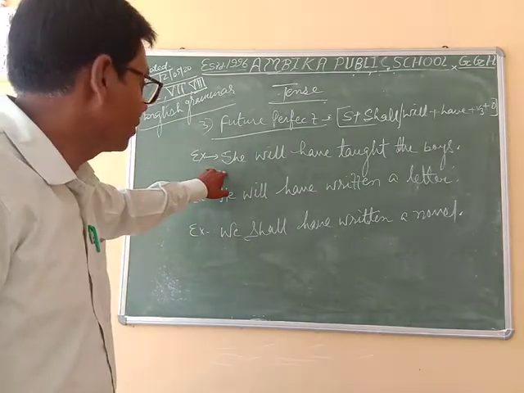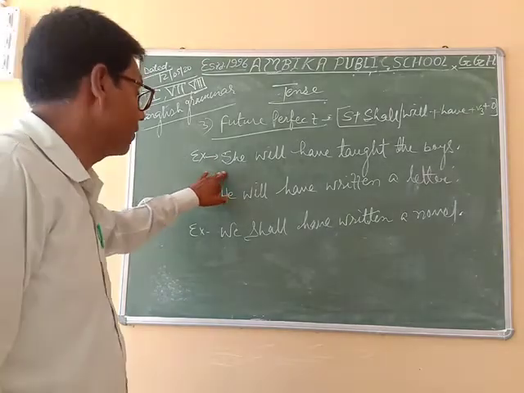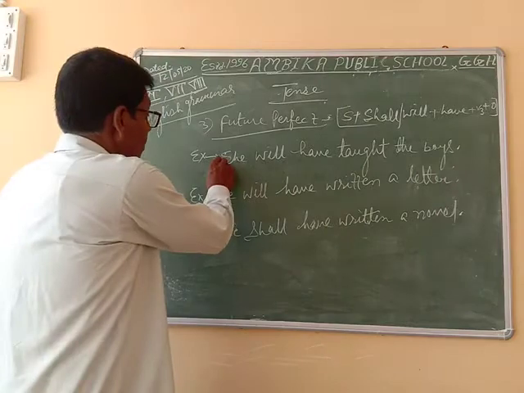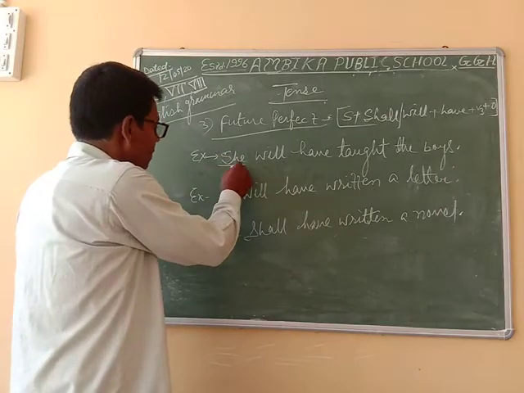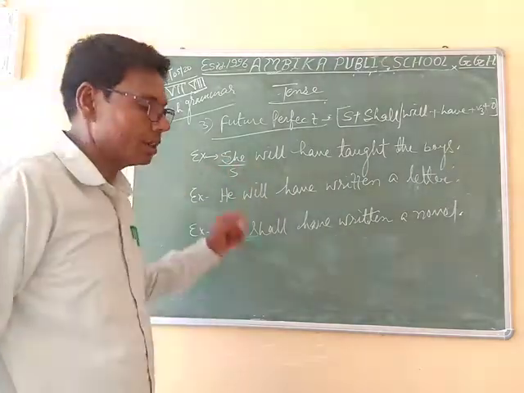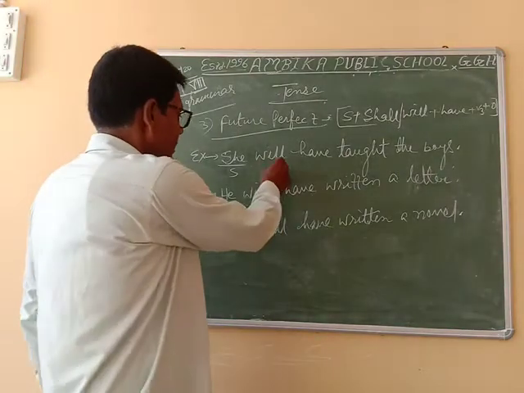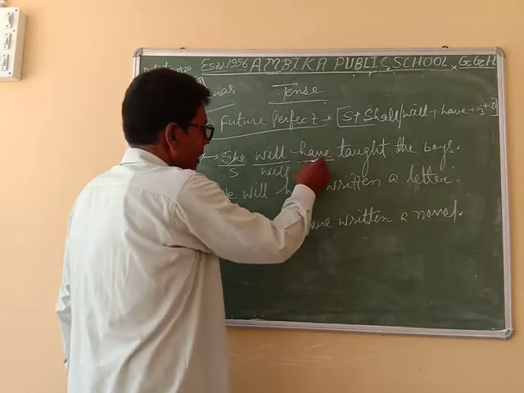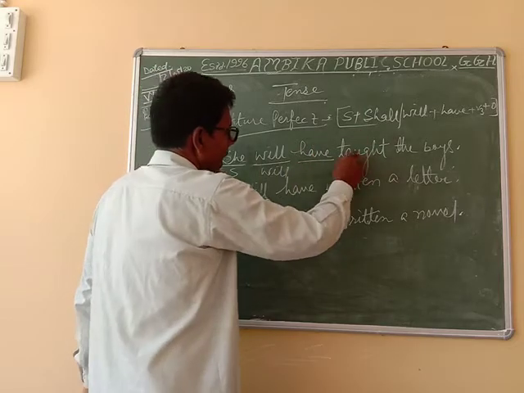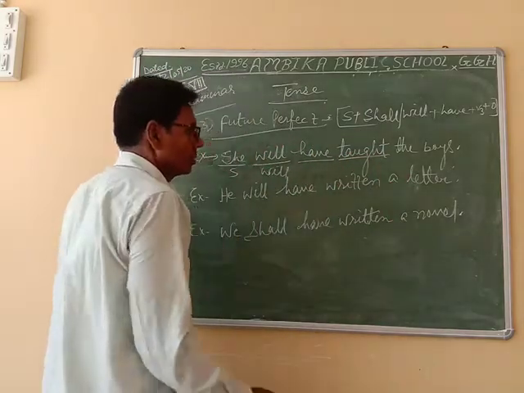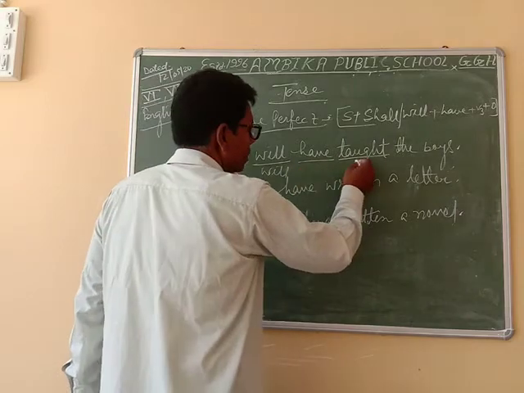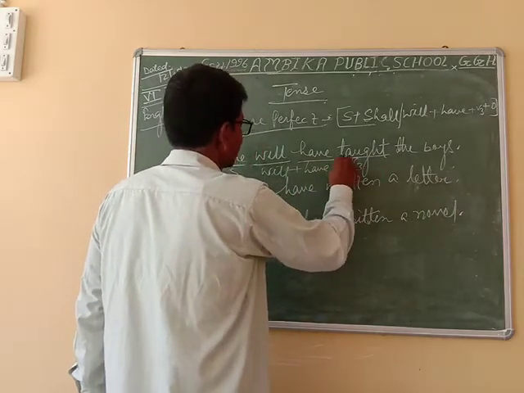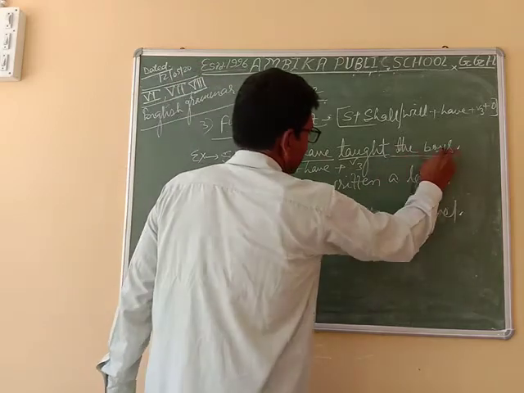So break it firstly, and after breaking we have to analyze. The first example begins with subject she, and after she comes the helping verb will, and after will comes have, and after have the third form is given. So this is V3 and this is have, and this one is the object.